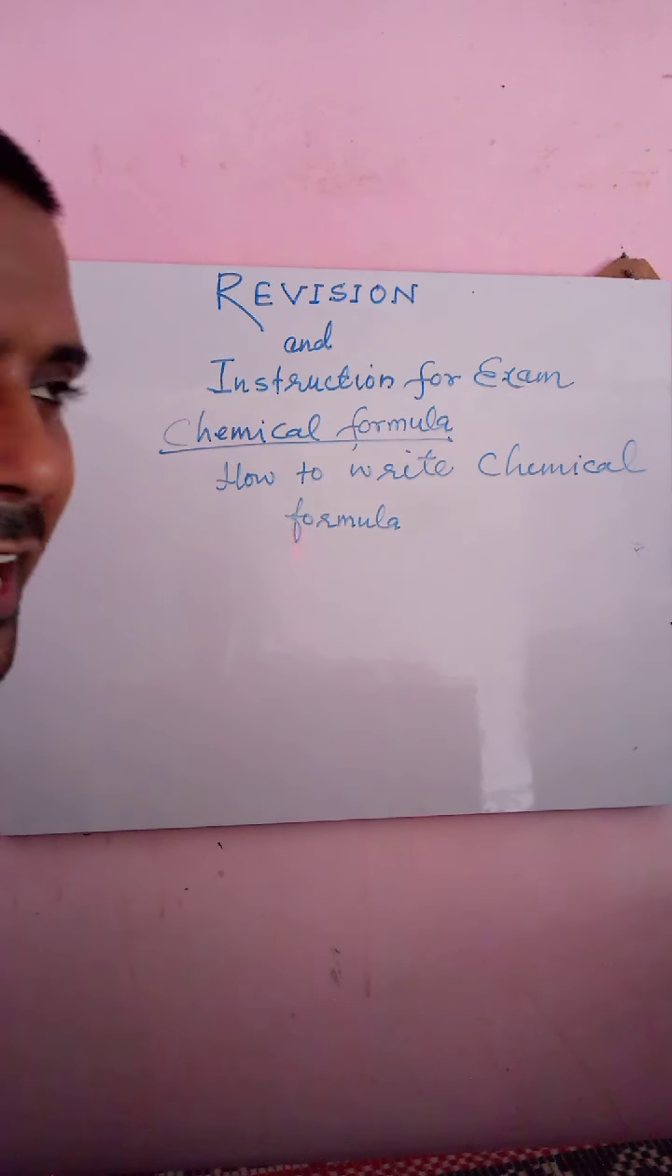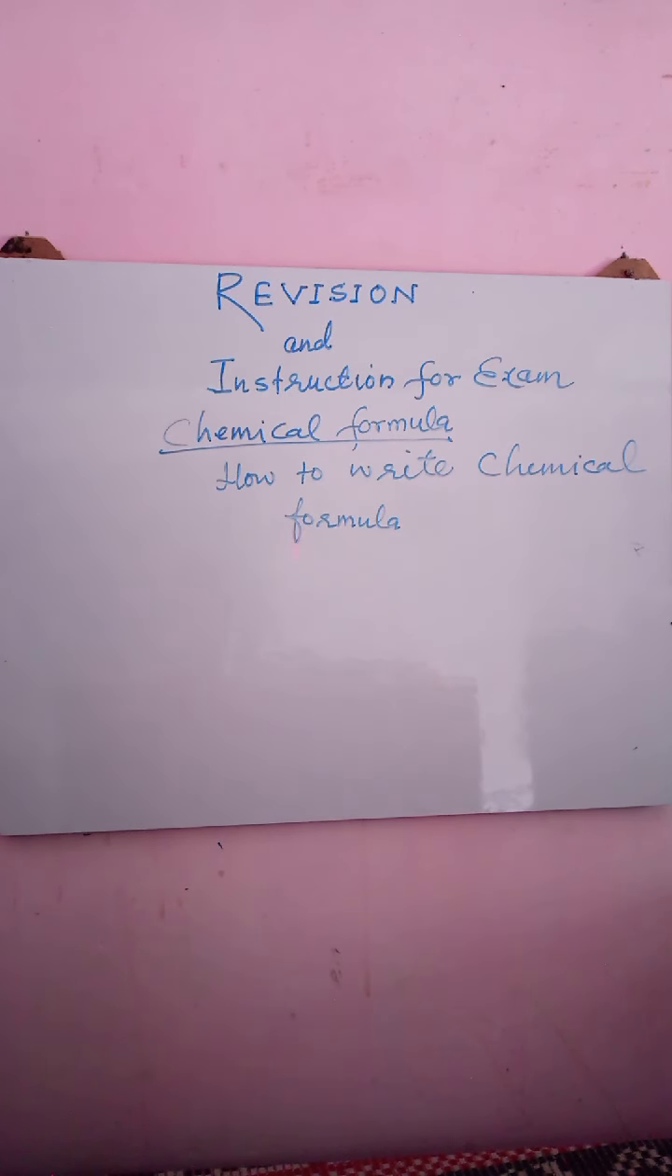I told you all many times, chemical formula is hidden in chemical name. What will be given in the examination? Chemical name will be given and you have to write the chemical formula. So chemical formulas are hidden in chemical names, right? If you are able to understand the chemical name, it is very easy for you to write the chemical formula by using the criss-cross method.